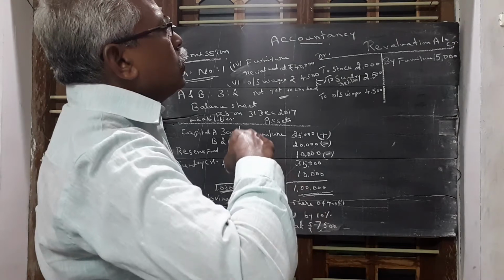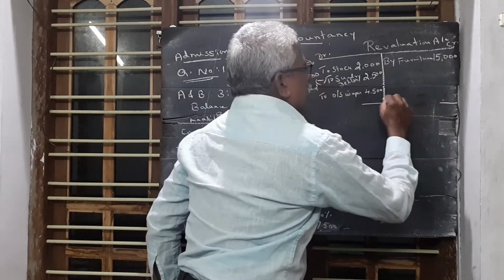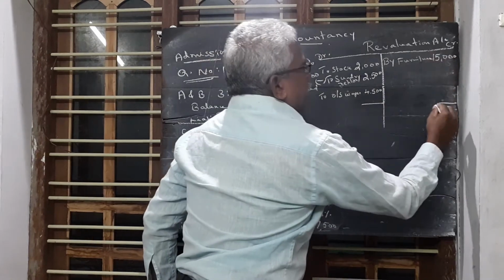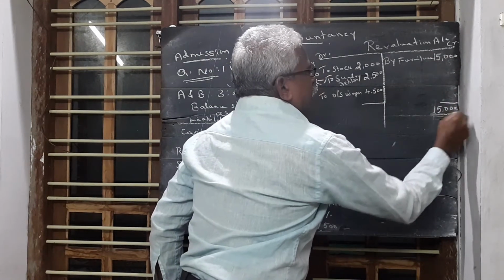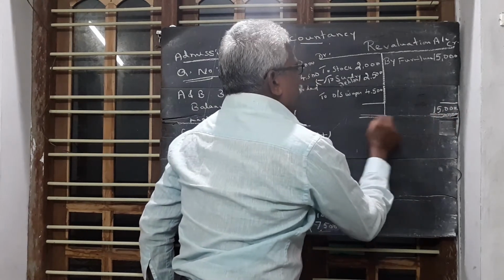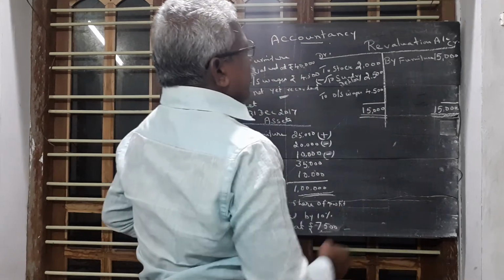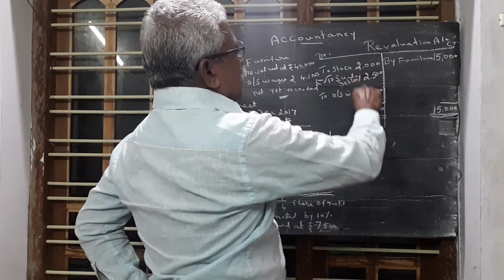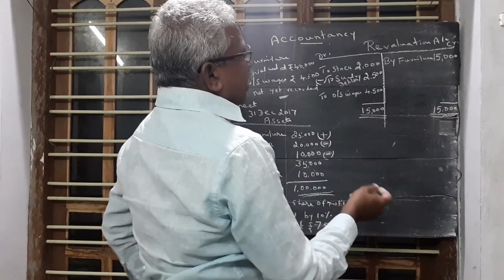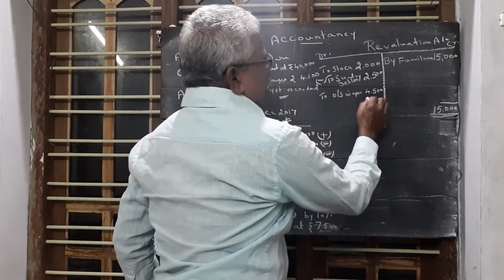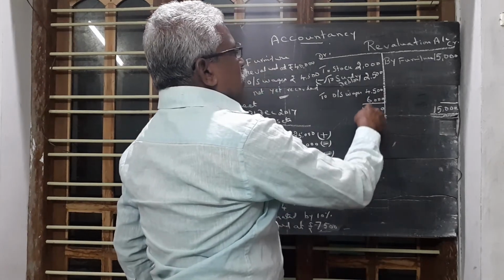We try to close this account. Draw a single line here. Here also draw a single line. Then write the highest amount. This side total is 15,000. After that, draw two lines. Here also we write 15,000. 15,000 minus this amount, 9,000. 15,000 minus 9,000 is equal to 6,000 rupees. So 6,000 rupees is entered here.